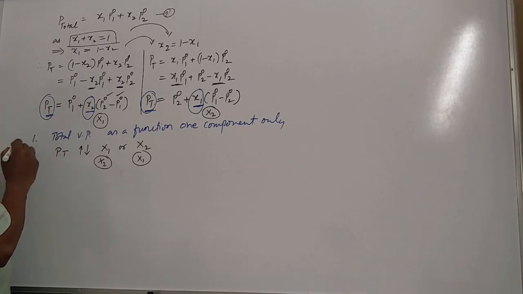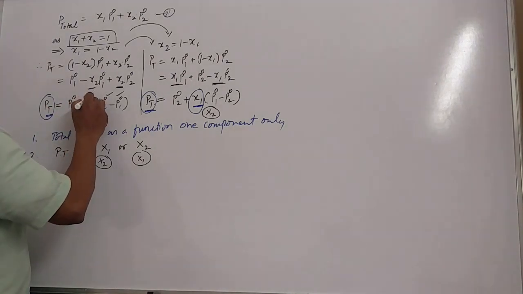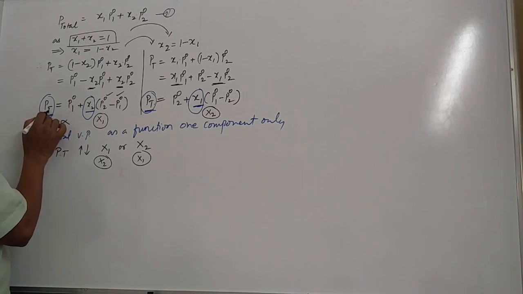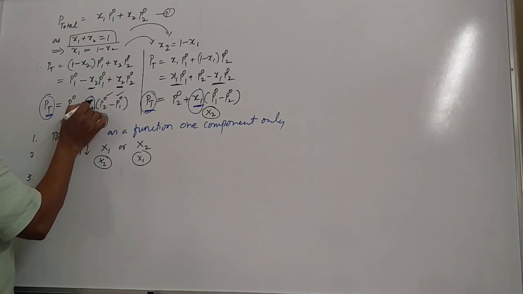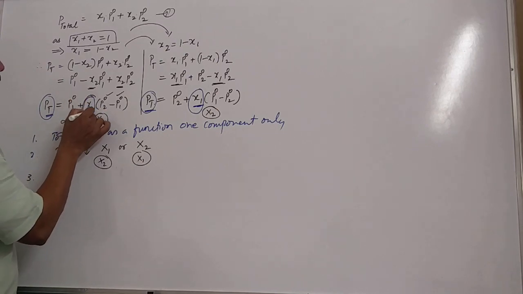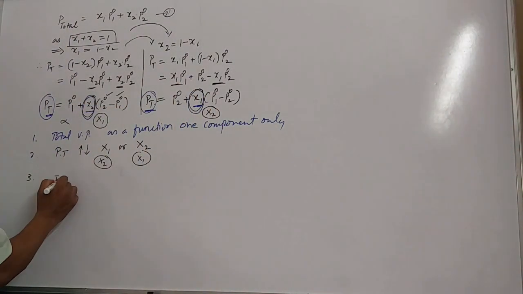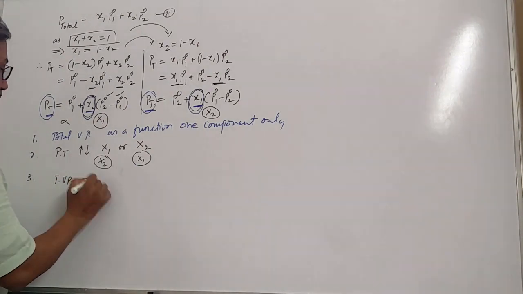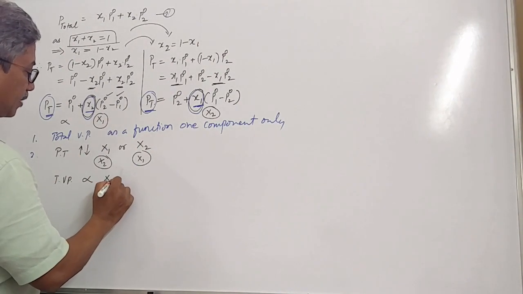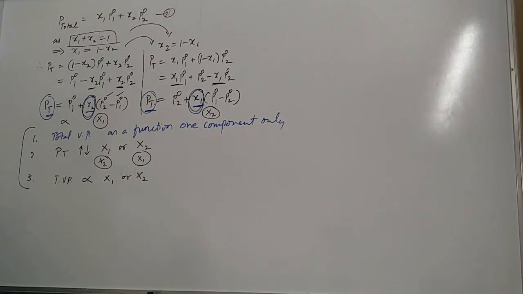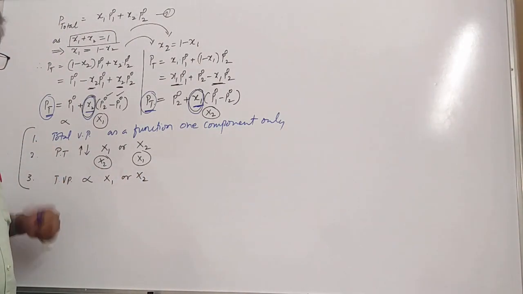varies linearly. Linearly stands for directly proportional. Total vapor pressure varies linearly with mole fraction of either x2 or x1. Total vapor pressure is directly proportional to the mole fraction of either x1 or x2. These are the three important conclusions that we can draw out of this.